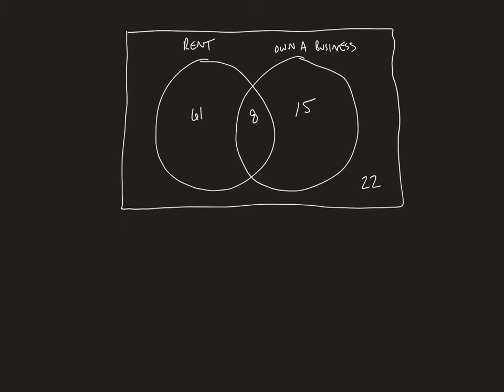There might be a correlation there. So we're trying to figure this out based on this survey that we've got here. And again, I'm asking, is the probability that somebody rents independent of the probability that someone owns a business? Go ahead and determine that. So let's use that first independence formula to try to figure this out. If this is true, then the probability that somebody rents times the probability that someone owns their own business is going to be equal to the probability that somebody rents and owns their own business.